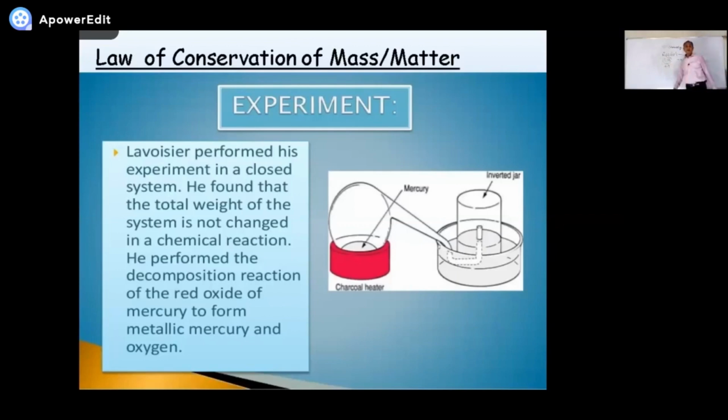He took red oxide of mercury. What do you mean by red oxide of mercury? HgO. This is called mercury oxide, the red oxide of mercury. And when you heat it, it will convert into Hg and O2.